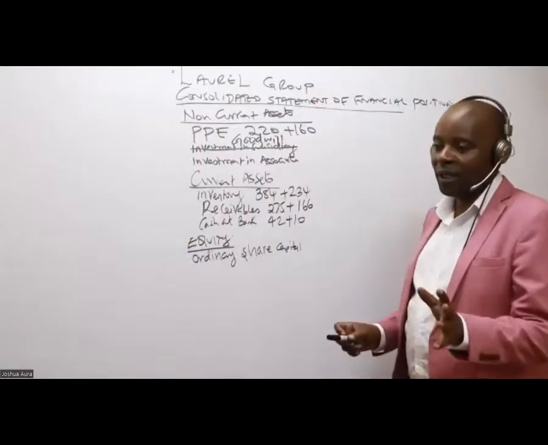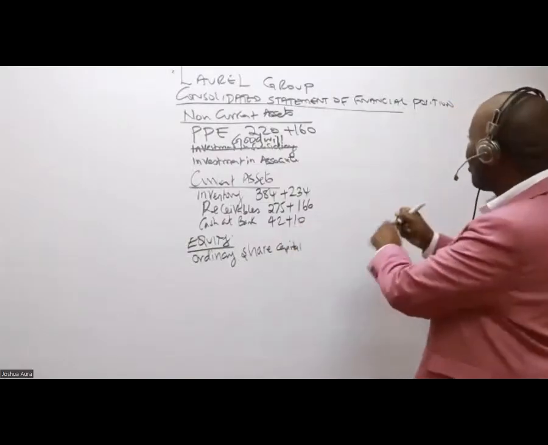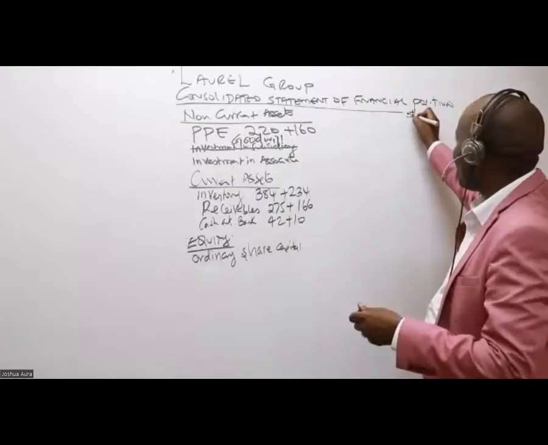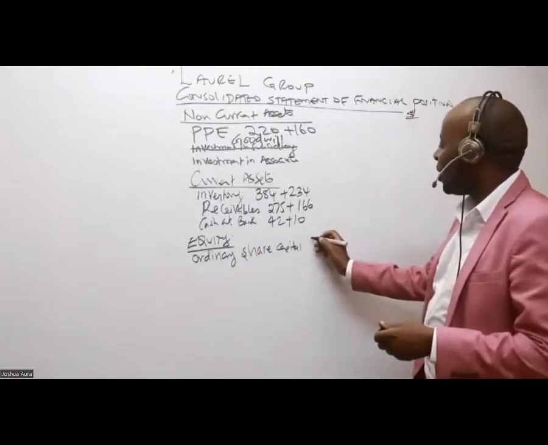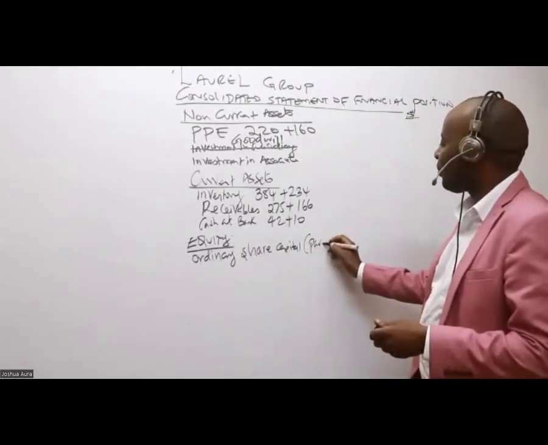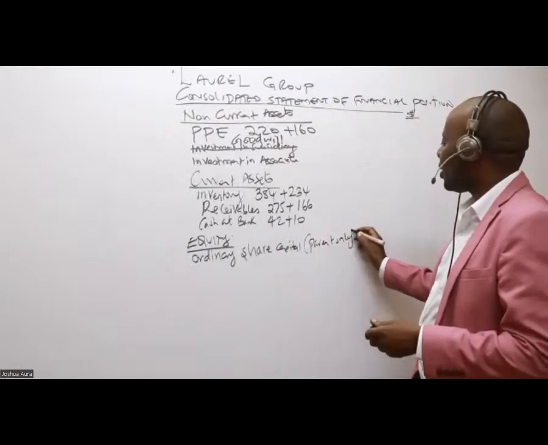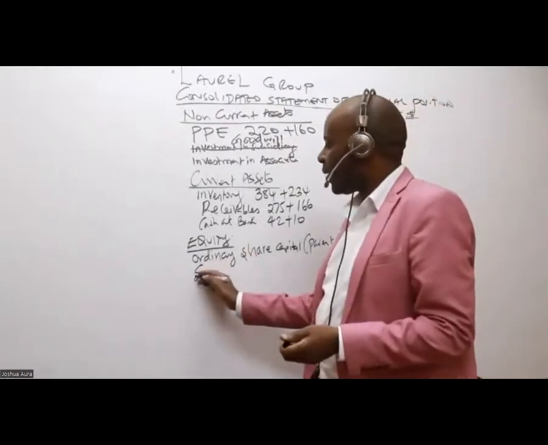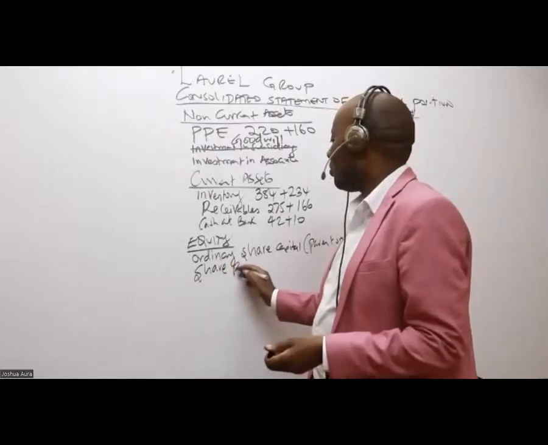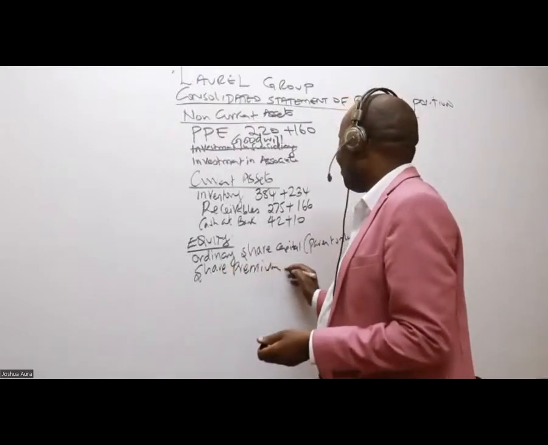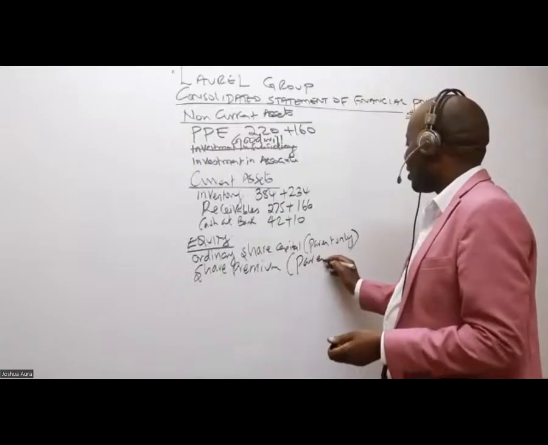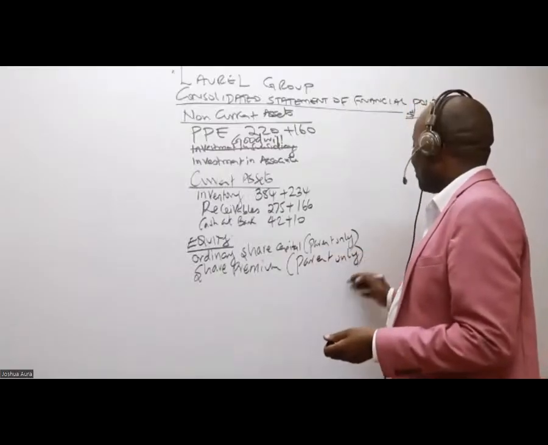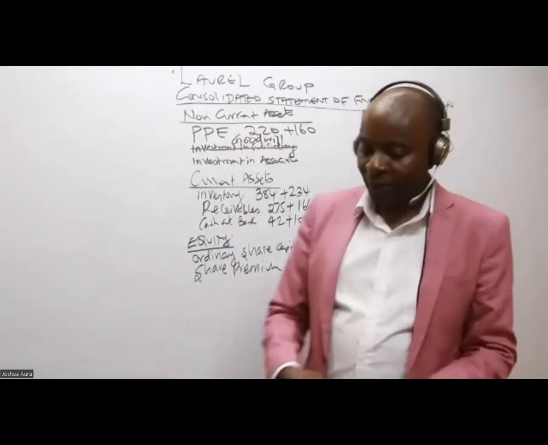So you take this to the corner here, where you have your shillings or your dollars. Ordinary share capital, parent only. The same case with share premium. These are free marks normally. Share premium, it is parent only.